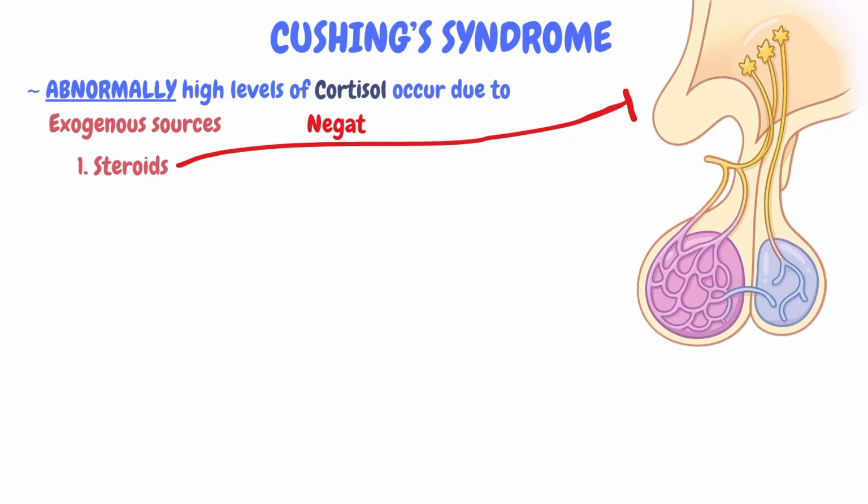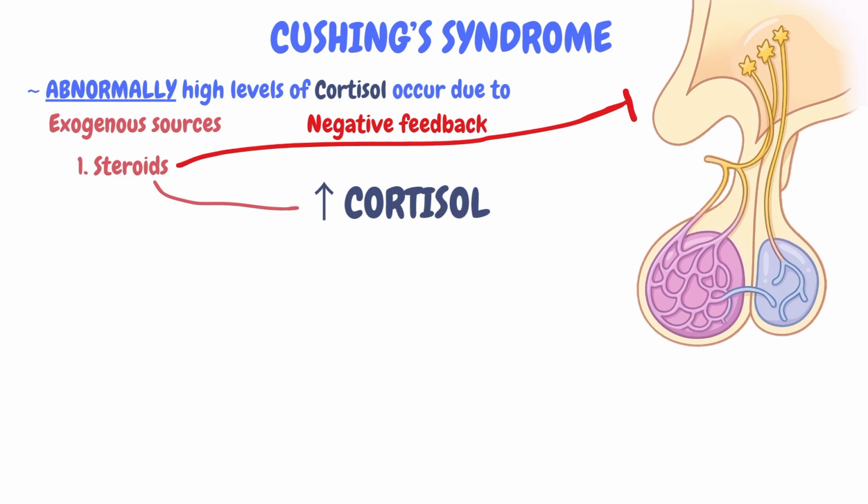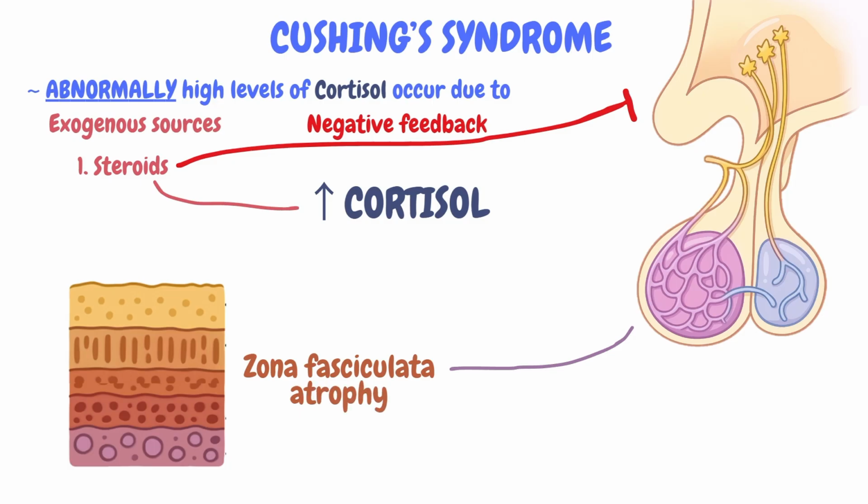Steroid medications have a similar structure to cortisol, mimicking its effects. As a result, these steroids can cause negative feedback on the hypothalamus and pituitary gland, reducing ACTH levels in the body. This also causes a decrease in size of the zona fasciculata, subsequently also reducing the size of the adrenal glands.